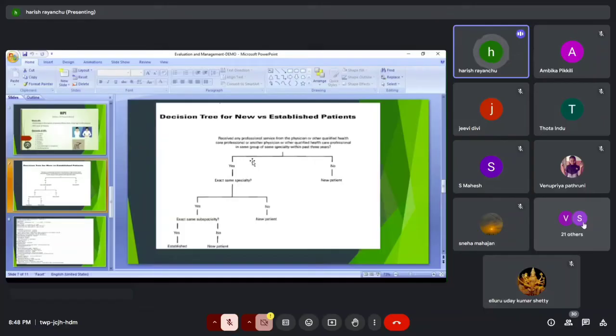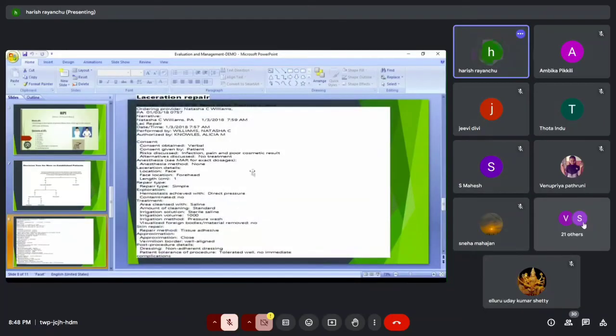Just I will show you how we will get the documents of a procedure. So guys, this is a laceration repair document. We will get documents like this. When you are getting procedure documents, headings will be there, most of the times. Rarely we will get a paragraph type, and at that time you have to review the document properly and find out which procedure it is. Most of the times, 99%, the headings will be there.